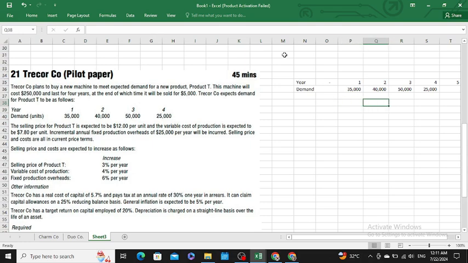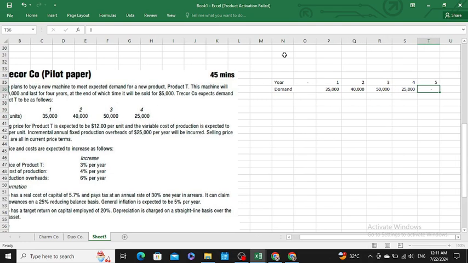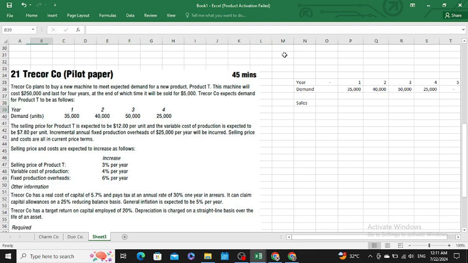Okay, sir. Now moving forward, we have no demand in year 5. Then instead of writing selling price, I would directly conclude to sales. Sir, our selling price is 12 per unit, which equals 12 per unit into the number of units. We have 35,000 units, so it's simply 12 into 35,000 units.